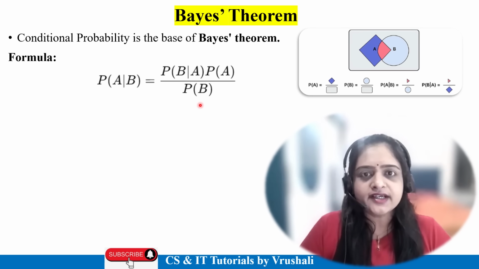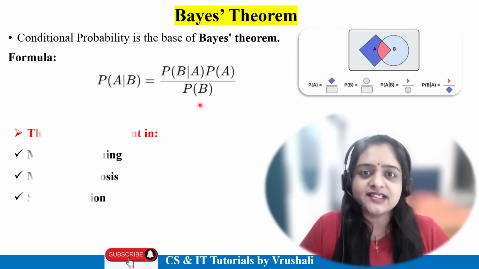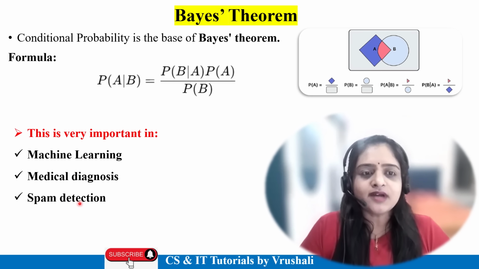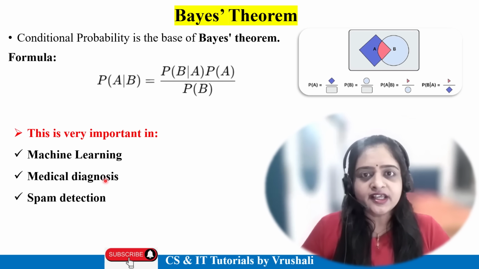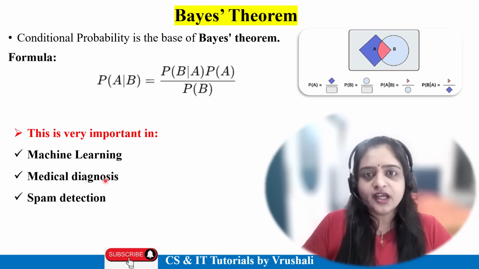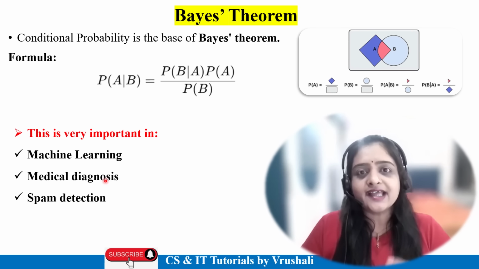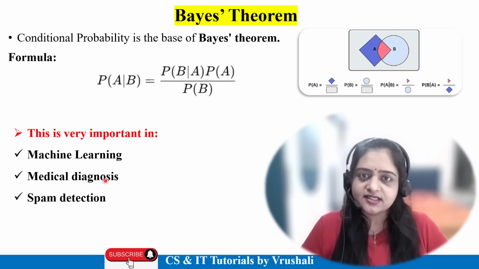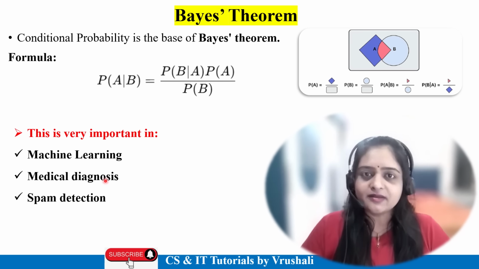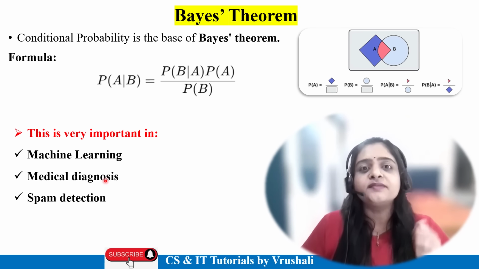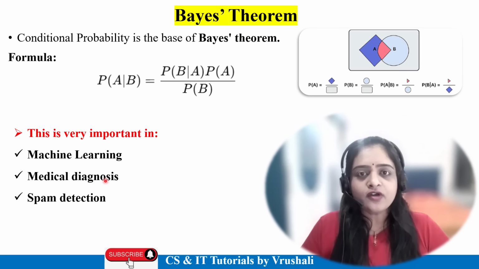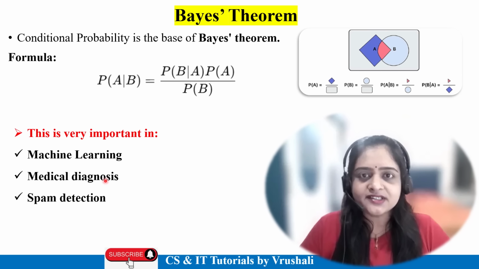First we will understand where Bayes theorem is exactly used. These are some applications. Let's take an example of medical diagnosis. Bayes theorem is generally used where you have to find out or predict the result as per previous evidence. In medical diagnosis, if you want to find the probability of a disease as per the symptoms, Bayes theorem is used.